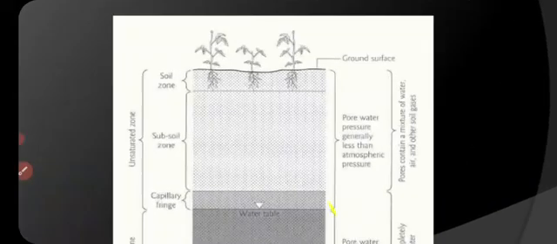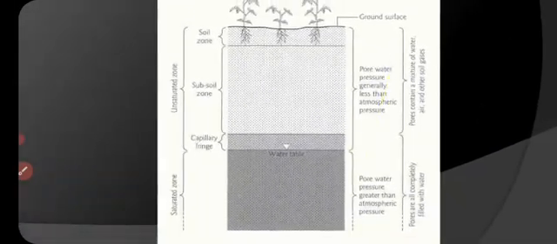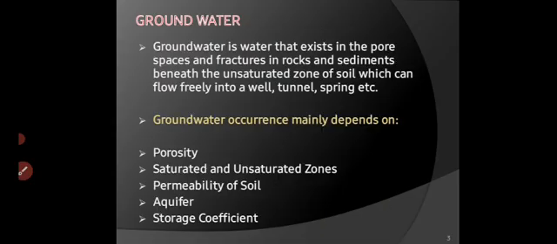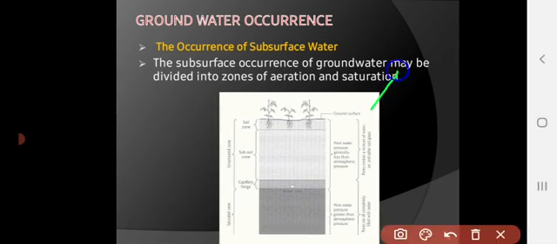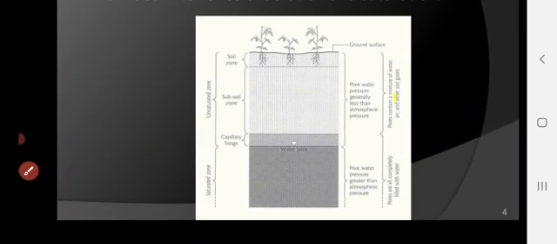Let's see the figure. Below the earth surface, the water zones are divided into two parts: zone of aeration and zone of saturation, or unsaturated zone and saturated zone. This division is done by the ground surface and water table.